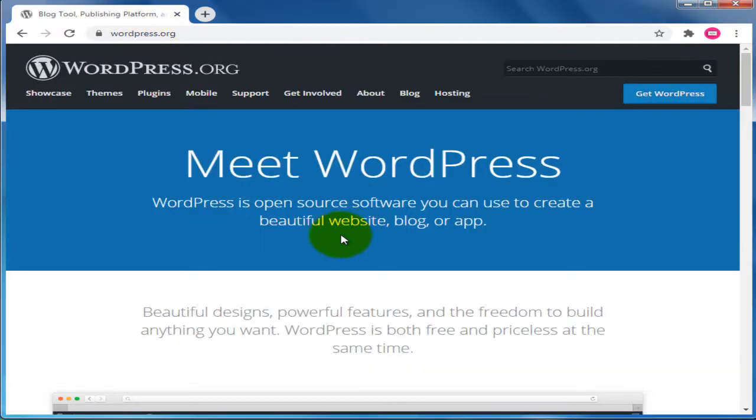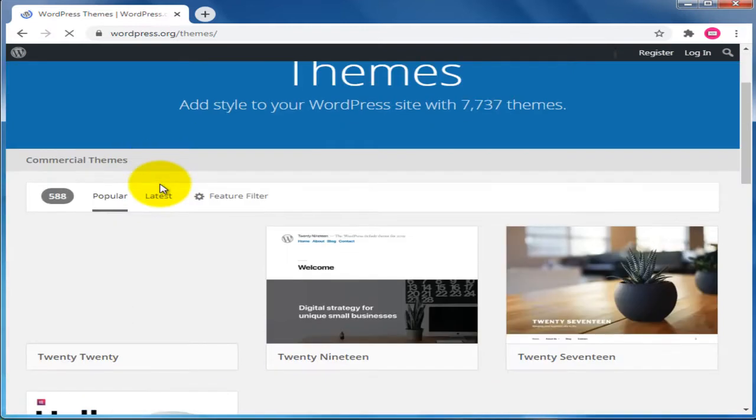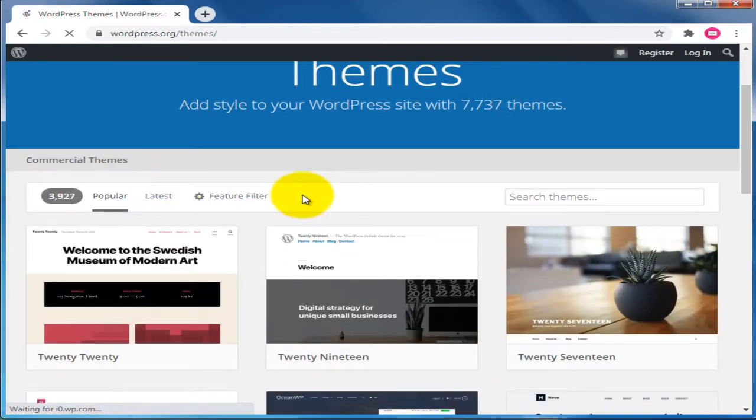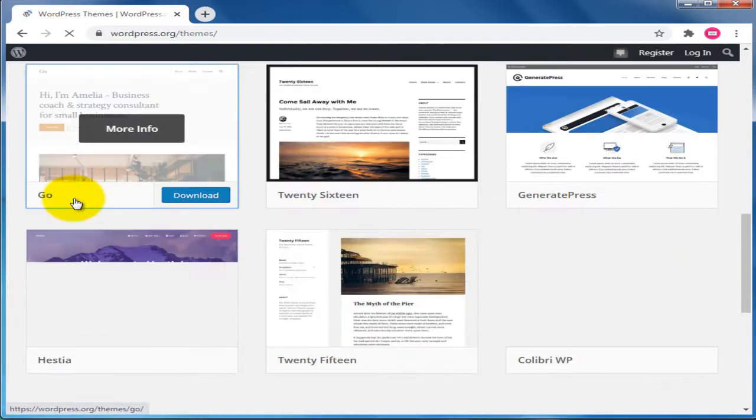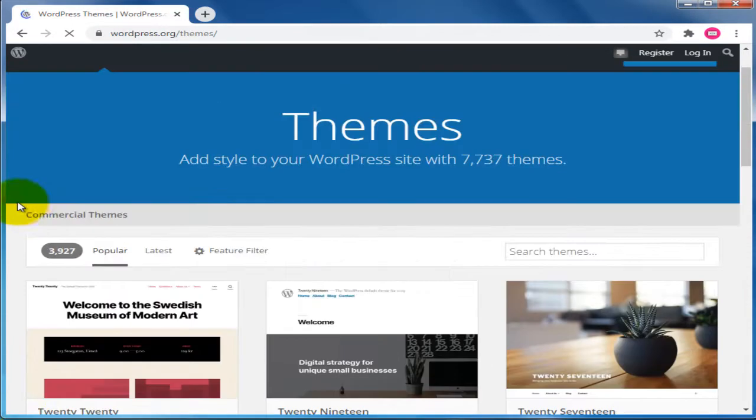See, for example, come to this WordPress.org official website. There you can find some themes. By using these themes you can create or customize your website. Here you can see popular themes, around 3927 themes are available. They are absolutely free of cost. By using all these themes you can customize or design your WordPress website.